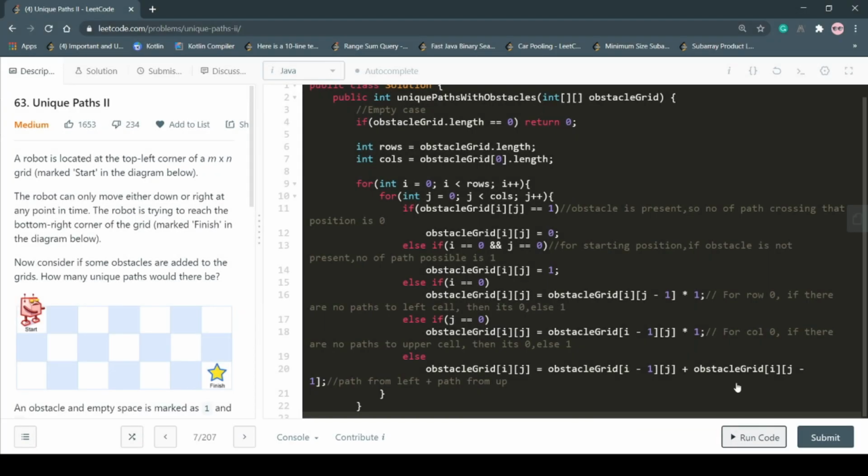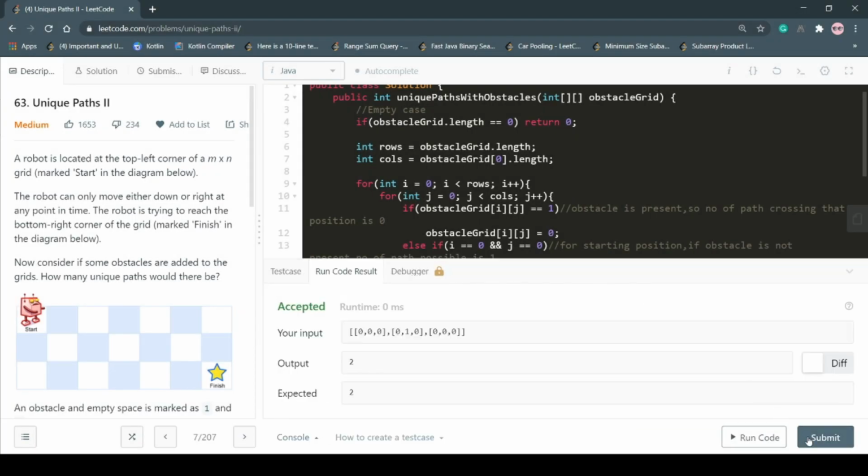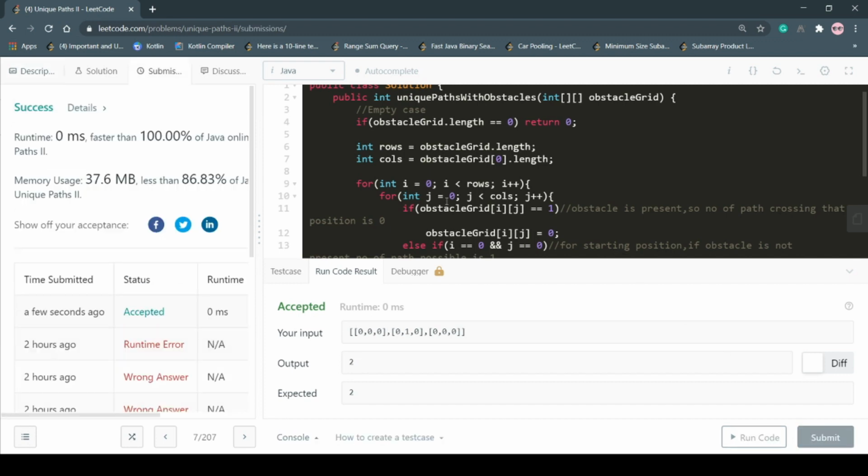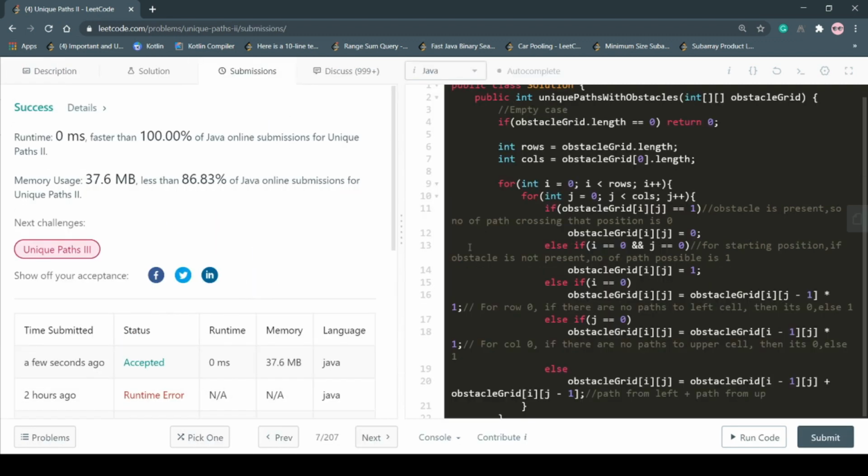Now let's try to run the code. Yes, it works. Now let's try to submit the code and see the verdict. Yes, it works. So the time complexity of this algorithm is m into n and the space complexity of this algorithm is also m into n. I am considering the space occupied by the given array. If we neglect the space occupied by the given array, then the space complexity is big O of 1, right?